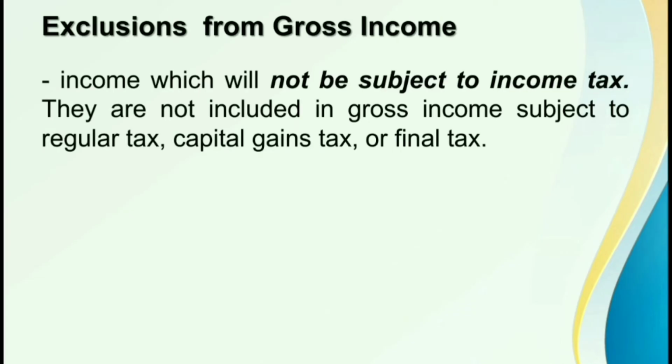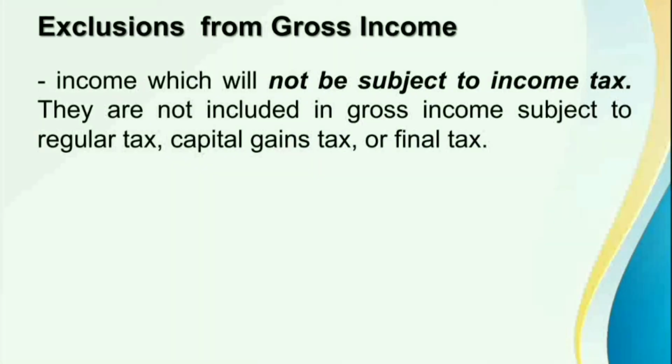We have final income taxation, capital gains taxation, and regular income taxation. So, pag sinabi natin exclusions from gross income, ibig sabihin, ito yung mga income items na hindi kasali sa computation ng gross income na subject to final tax, capital gains tax, or regular income tax.